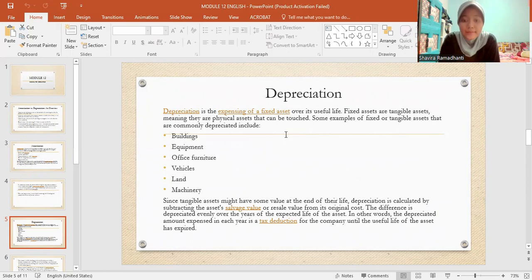Since tangible assets might have some value at the end of their life, depreciation is calculated by subtracting the asset's salvage value or resale value from its original cost. The difference is depreciated evenly over the years of the expected life of the asset. In other words, the depreciated amount expensed in each year is a tax deduction for the company until the useful life of the asset has expired.